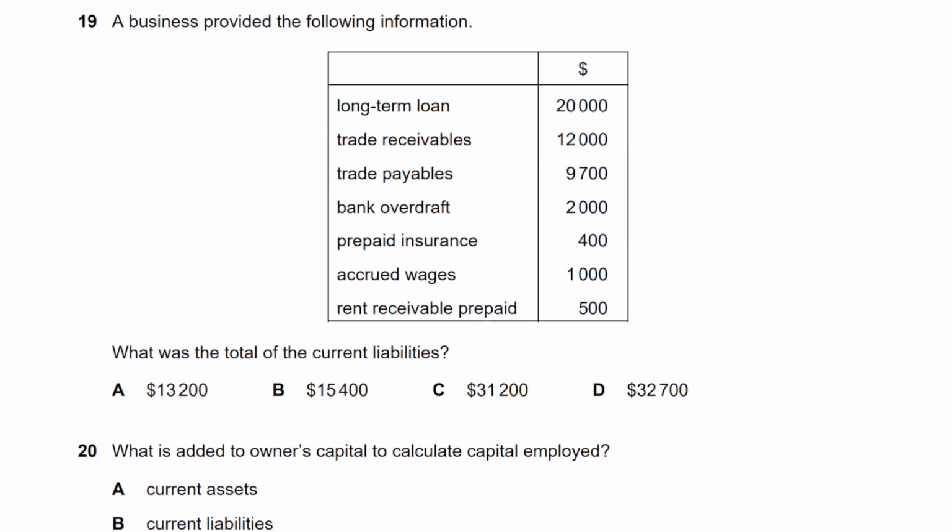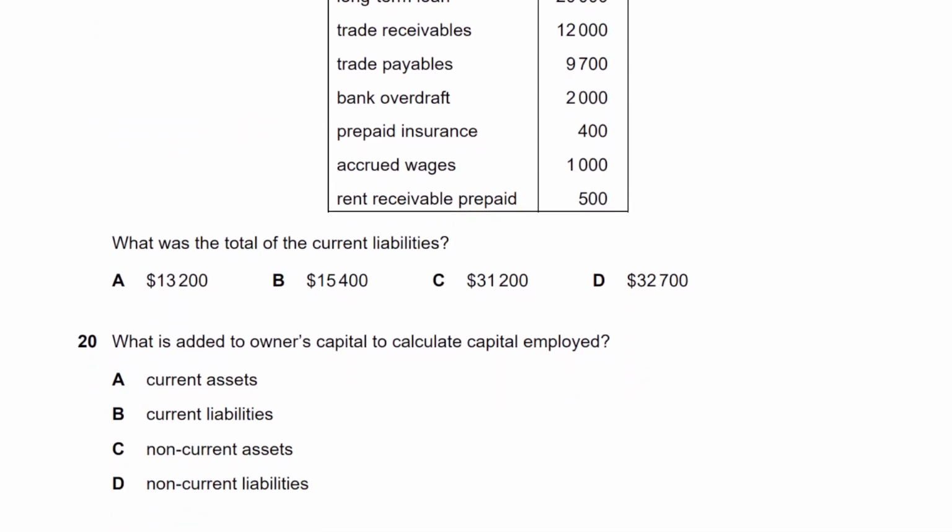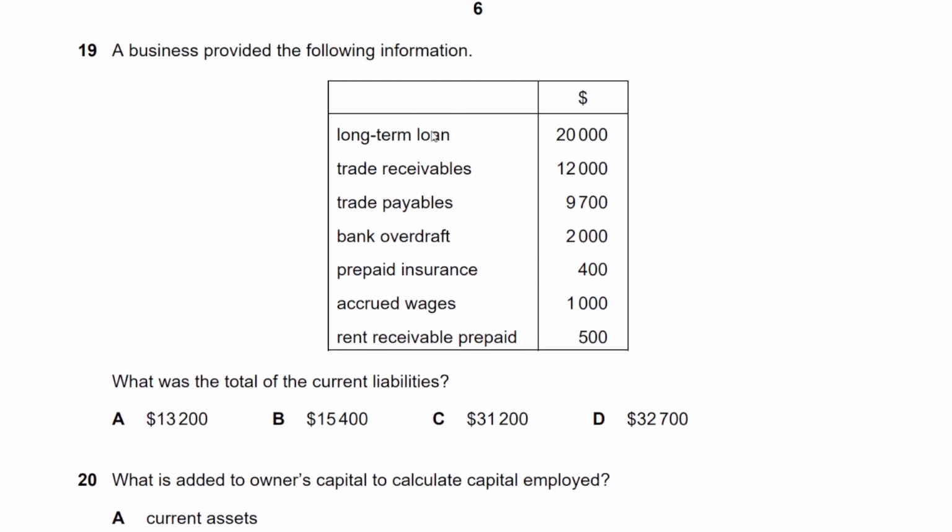Number 19. A business provided the following information. What was the total of the current liabilities? Long-term loan is definitely not a current liability. Trade payables, bank overdraft. Prepaid insurance, that's an asset, a current asset. Accrued wages is a current liability. These are the wages you haven't yet paid. You have to pay them. That's a liability.